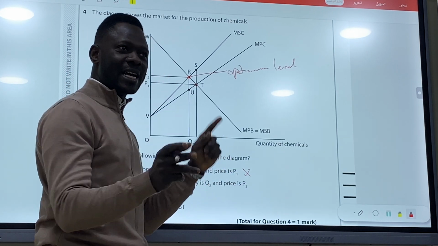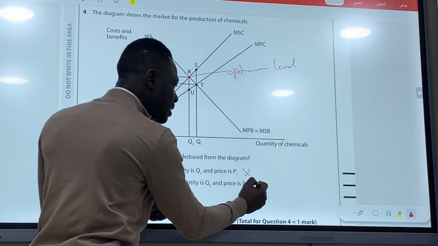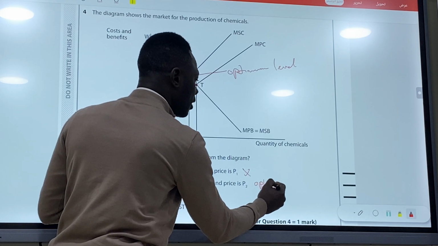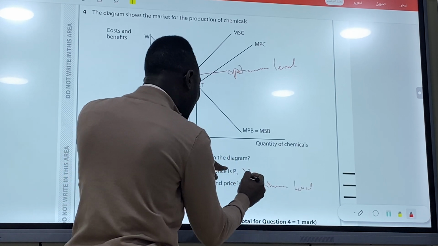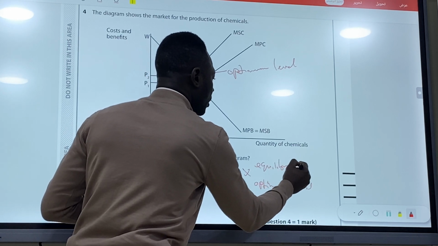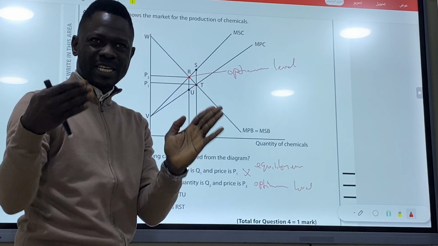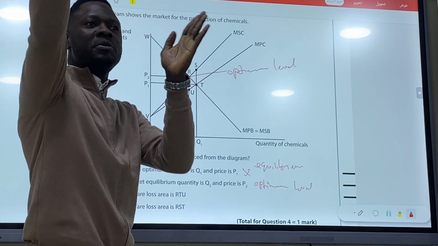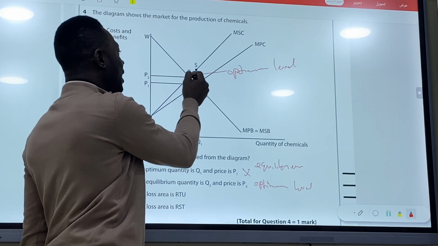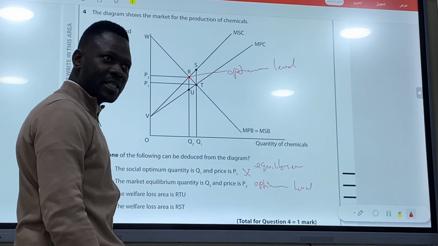No, they are giving us different things here. At Q2, P2, this is the optimum level. At Q2, P2 should be optimal. So this is equilibrium. Do you get it? At equilibrium, it is Q1, P1. That's your first stage of production. As soon as you increase your production, you go to the optimum level. So you cannot reach the optimum level at this point. You can only reach it at this other point. So A is B. Did you get it? So both are wrong.